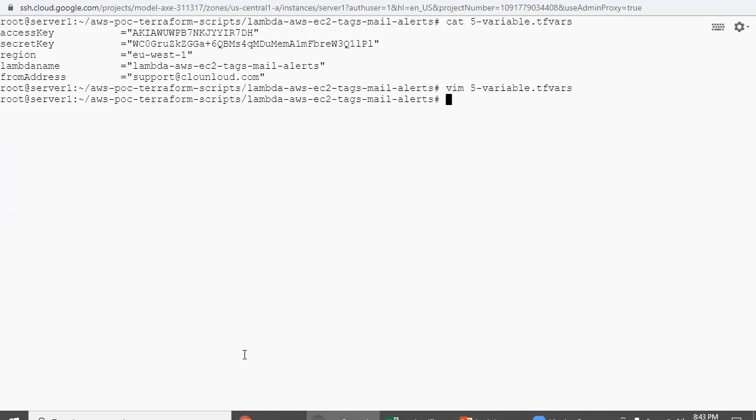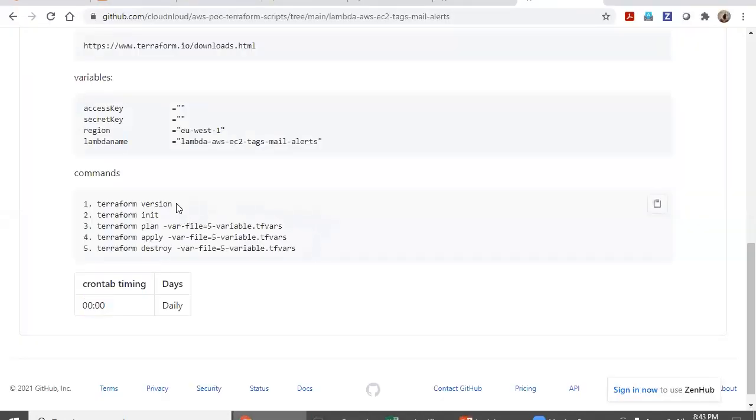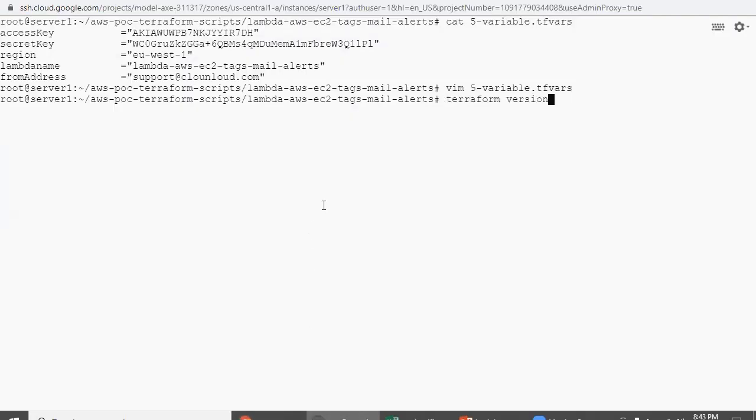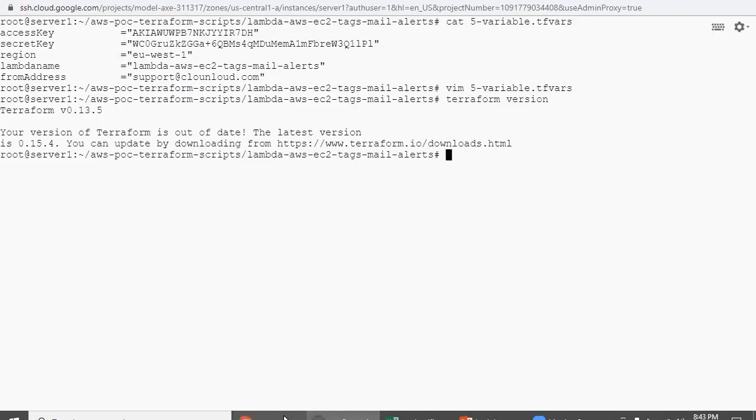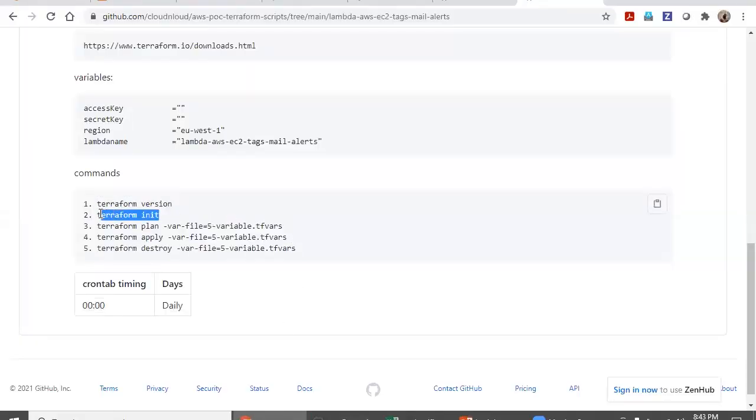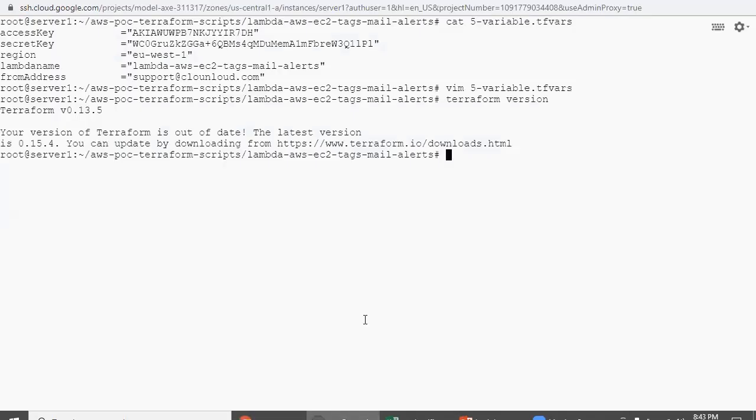Now let's implement this. As I said, if you want, verify the Terraform version. First I want to initialize, terraform init.